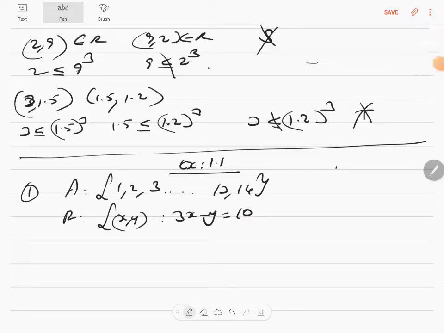So 3x minus y is equal to 0. What is the meaning of that? It means y is equal to 3x. Correct? This has been given in set builder form. Let's write it in roster form.